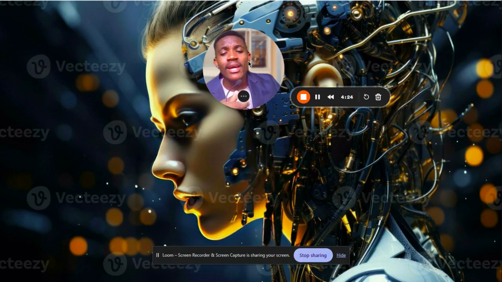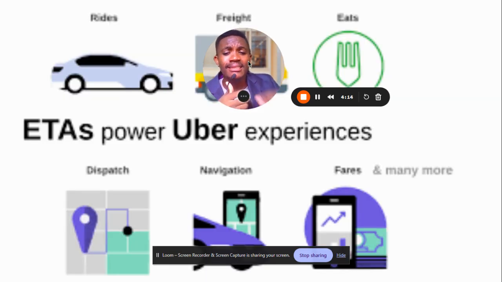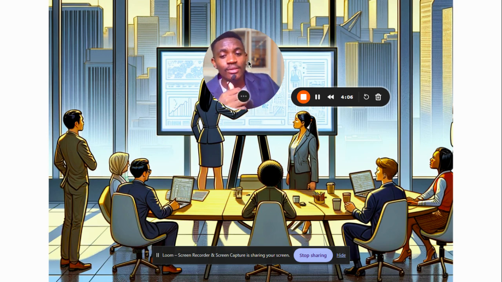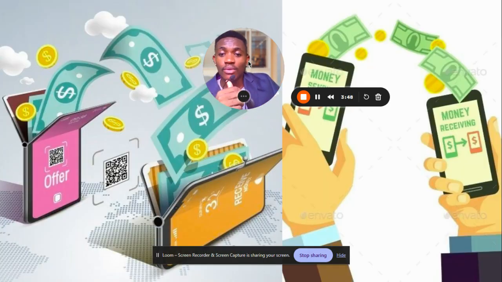These apps heavily rely on real time data and clever machine learning algorithms to make their services run smoothly. And when it comes to Yasir, predicting the estimated time of arrival is key to keeping their services reliable and attractive to both customers and business partners. So, why is it important to do all this, you ask? Well, imagine being able to save time and money by knowing exactly when your ride will arrive. It's a game changer for everyone involved. And it helps these companies to make more money, right?